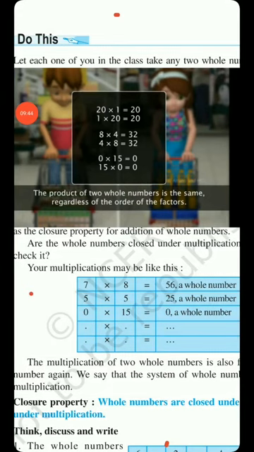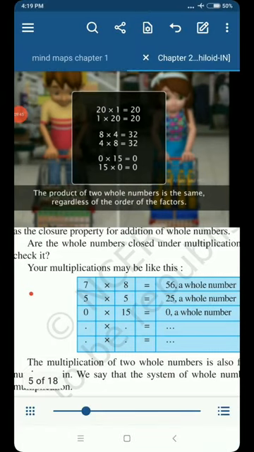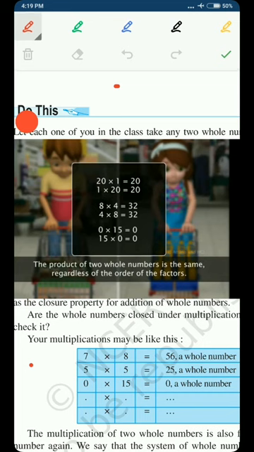As you can see here, we have some more examples to understand the commutative property for multiplication. When we are multiplying 20 with 1 and when we are multiplying 1 with 20, the answer is the same in both cases. For another example, when we multiply 8 with 4, we get 32, which is a whole number. And when we multiply 4 with 8, even then the answer is 32, which is a whole number.